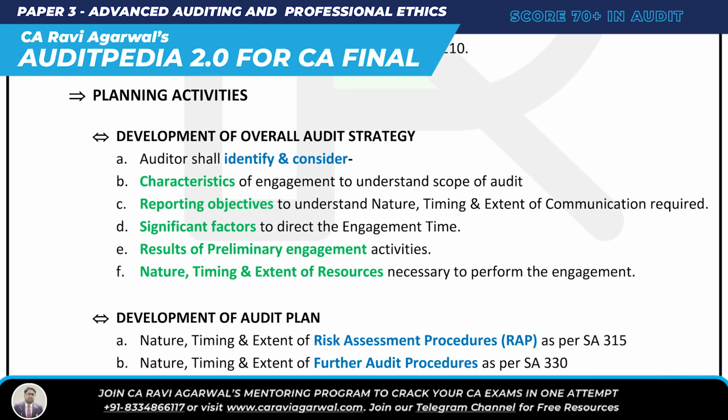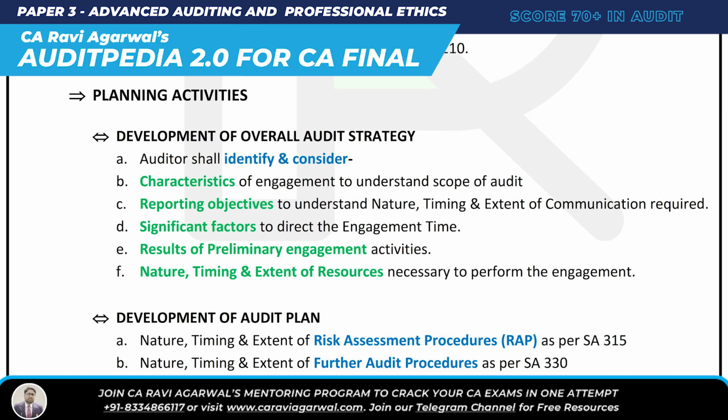You understand? Alright then. The last requirement of SA 300 is planning activity. What is it? In planning activity, which is very simple, we do development of overall audit strategy and development of audit plan. Remember, in the entire SA 300, you will hear these 2 words again and again: audit strategy, audit plan. I'll clear this out later.